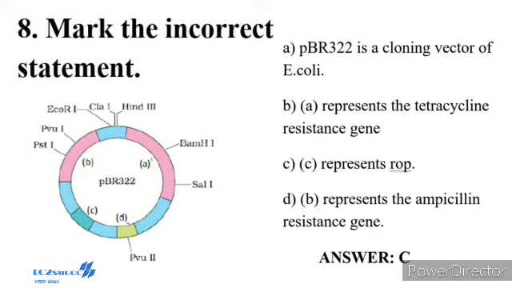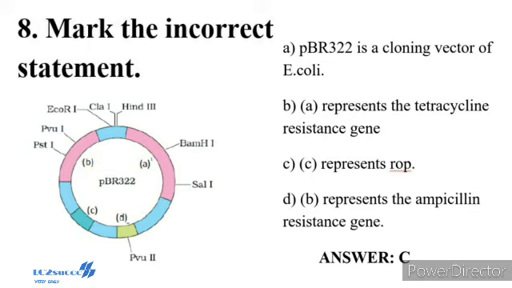Second one, selectable marker. In addition to ori, the vector requires a selectable marker, which helps in identifying and eliminating non-transformants and selectively permitting the growth of the transformants. Transformation is a procedure through which a piece of DNA is introduced into the host bacterium. Then third one, cloning site.